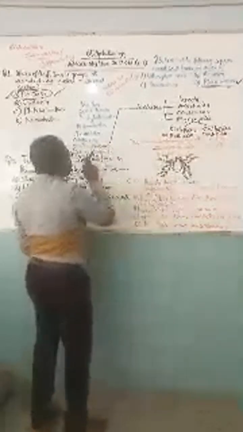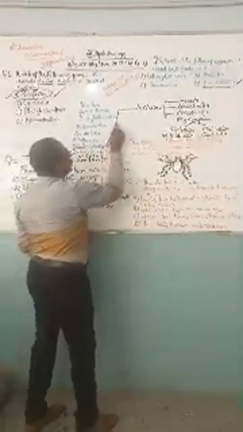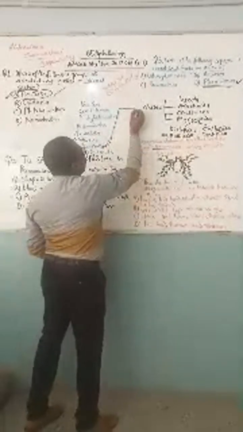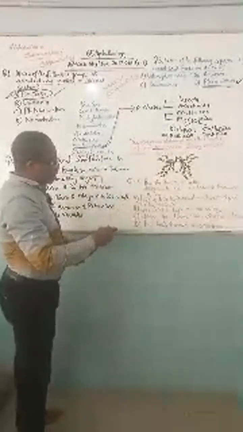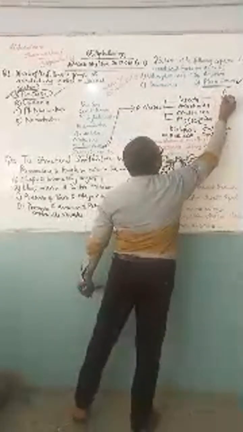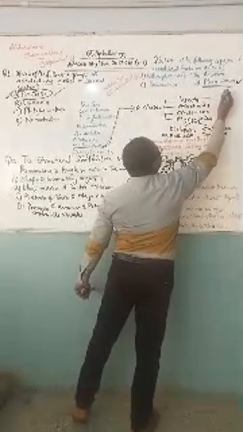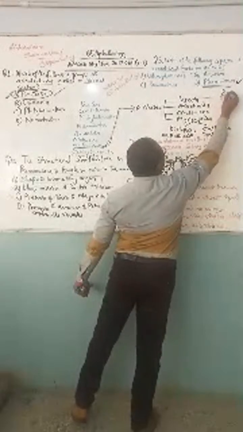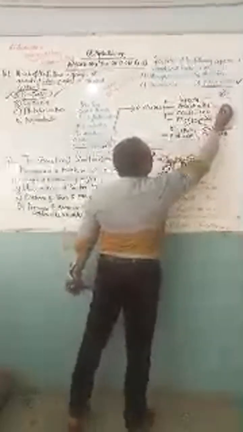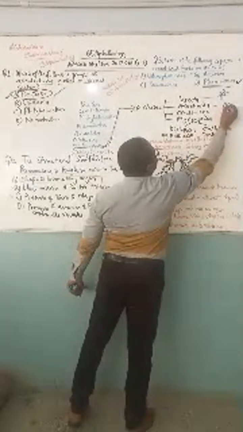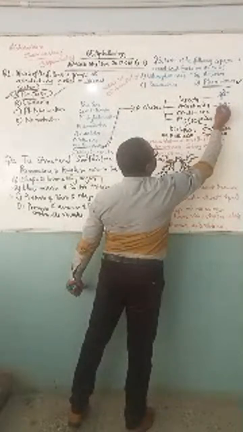The question is on arthropoda. Arthropoda is leading us to 4 classes. How many classes? 4 classes. They say we should study this. Now, what are your examples of insecta? For simplicity, watch my video on insecta that I gave at Apes Biology. Anything that is an insect, think of an insect. If you observe insects, you will see them. But arachnida, when you see them, they look like this. Observe the difference.